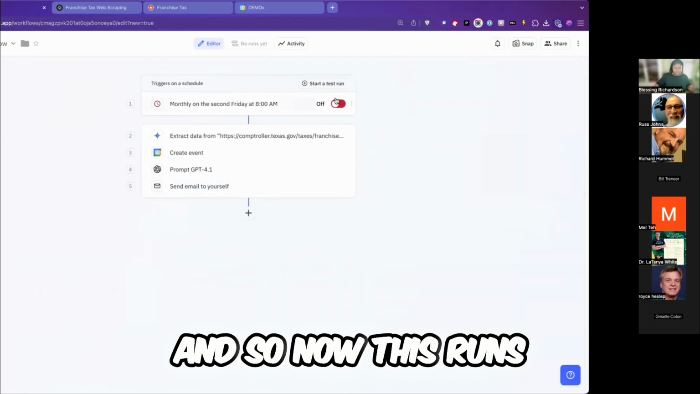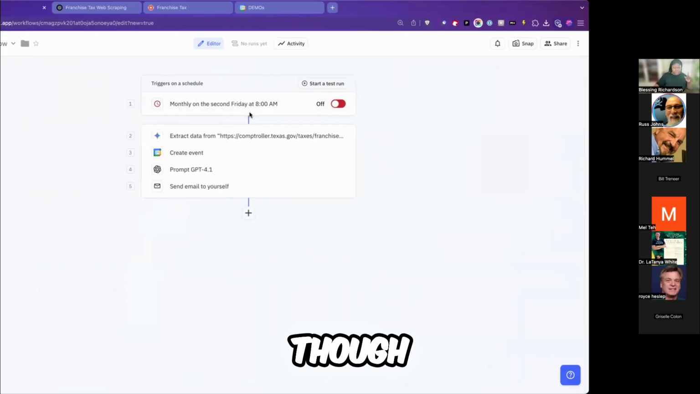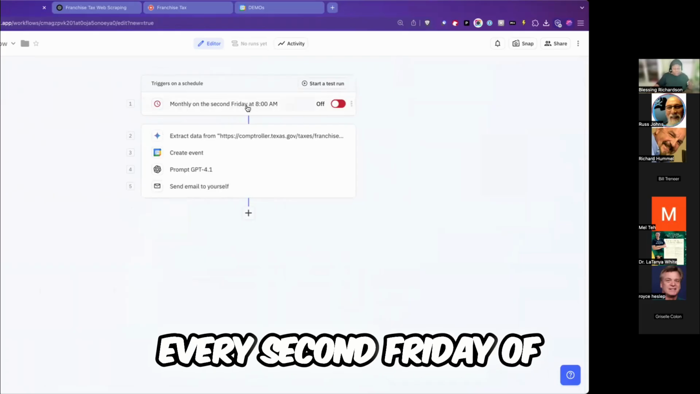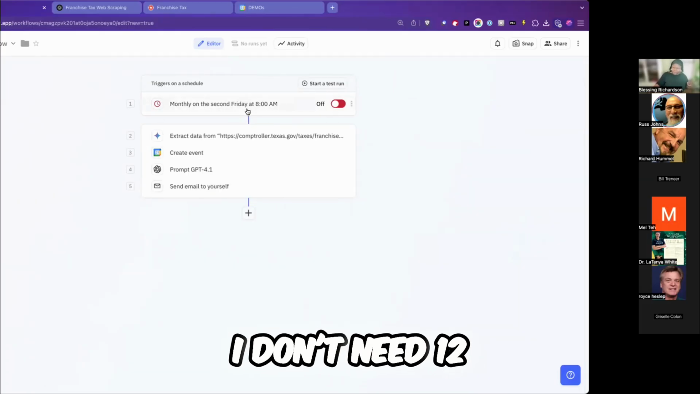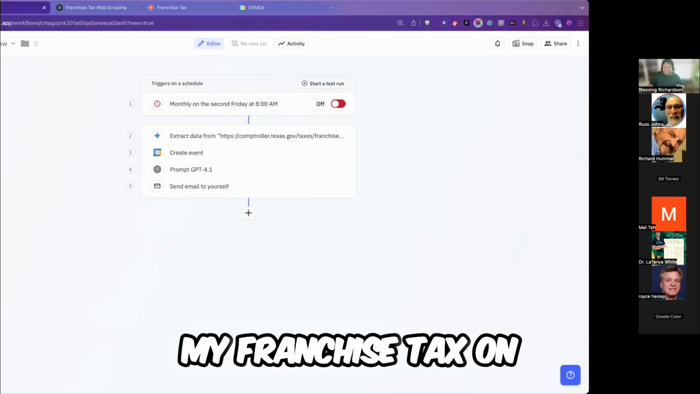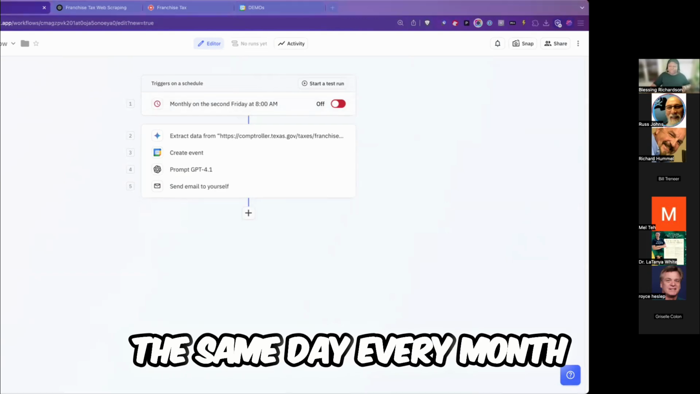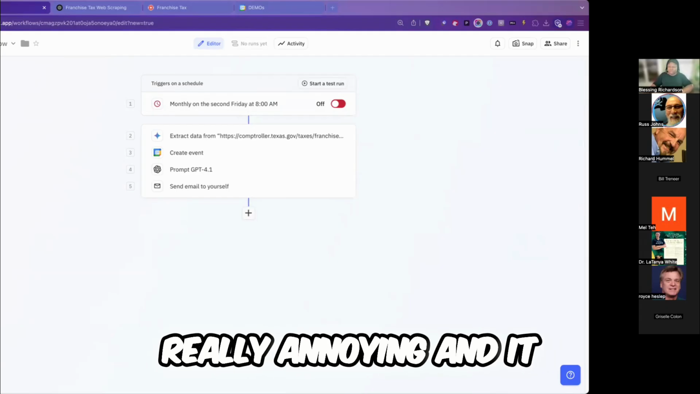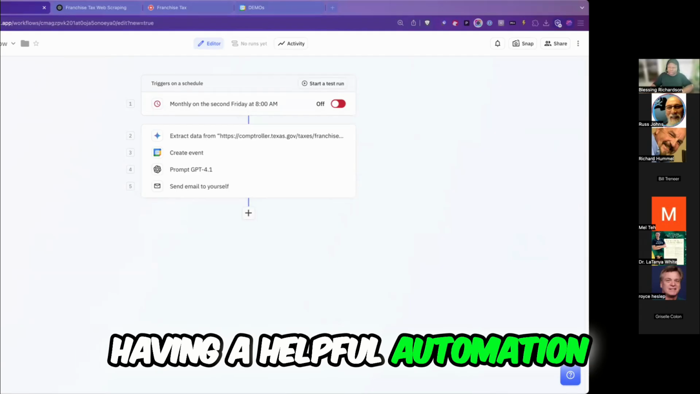And so now this runs, and it's going to run every second Friday of the month, which is weird because I don't need 12 reminders on my calendar telling me to do my franchise tax on the same day every month. That's going to become really annoying and it defeats the purpose of having a helpful automation.